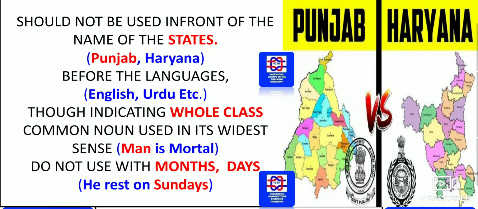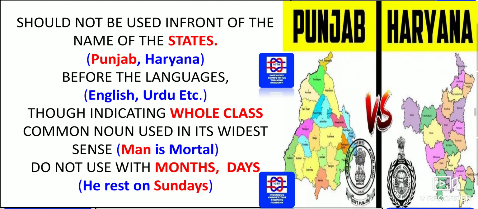So here, Punjab and Haryana, these are a few things which are to be remembered. The article should not be used in front of the names of states, that is Punjab, Haryana. Before languages, articles cannot be used: it is only English and Urdu, the languages.